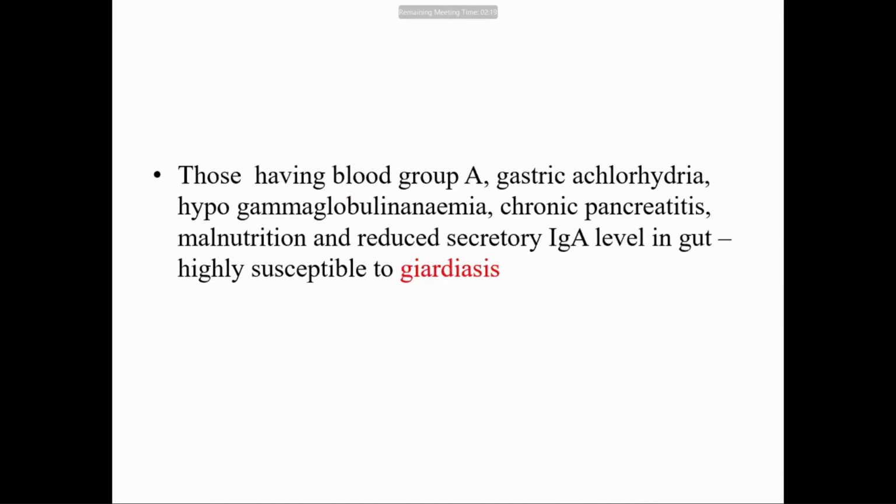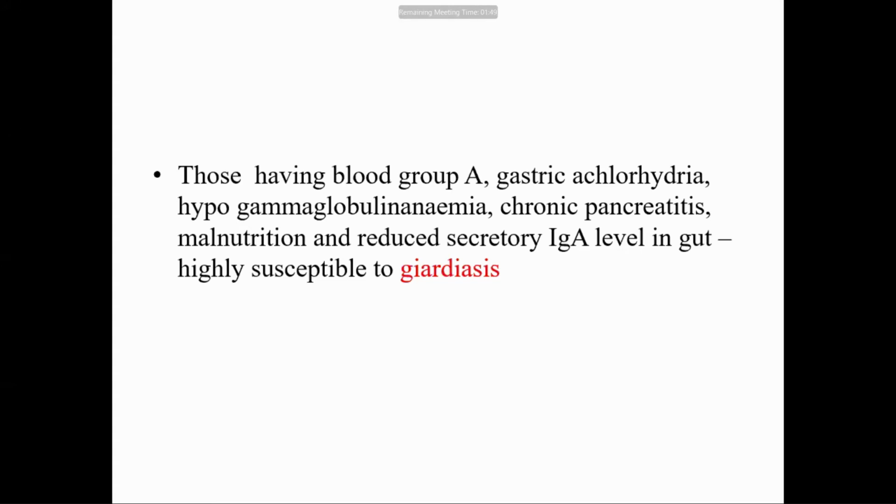Giardiasis is usually seen in individuals having blood group A, gastric achlorhydria or hypochlorhydria, hypogammaglobulinemia, chronic pancreatitis, malnutrition, and reduced secretory IgA level in the gut.